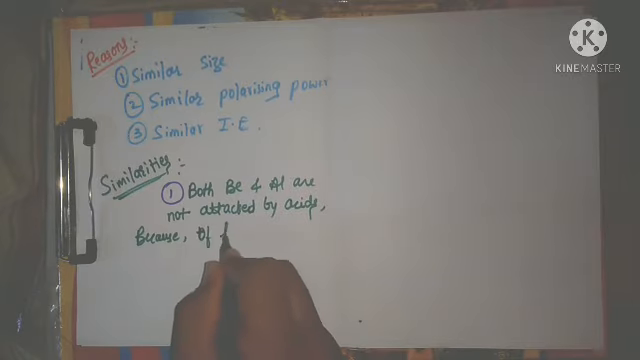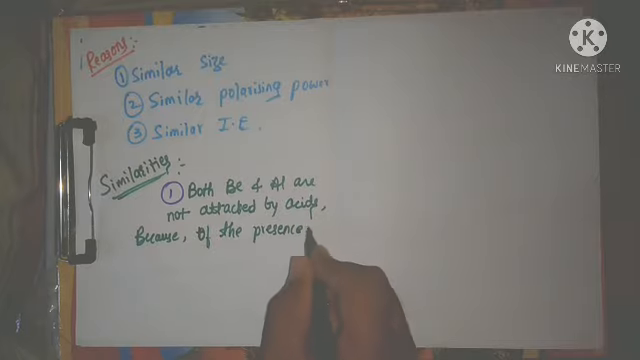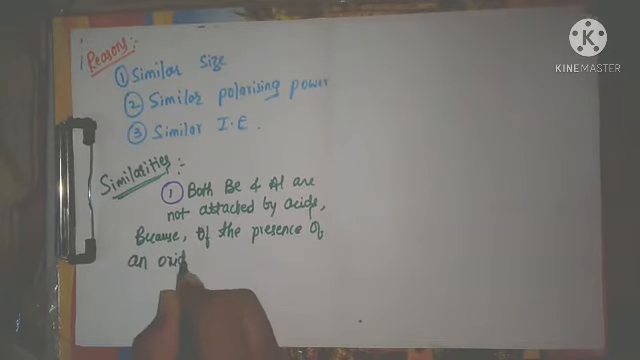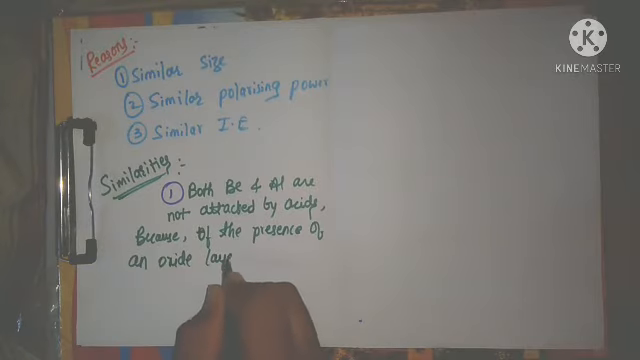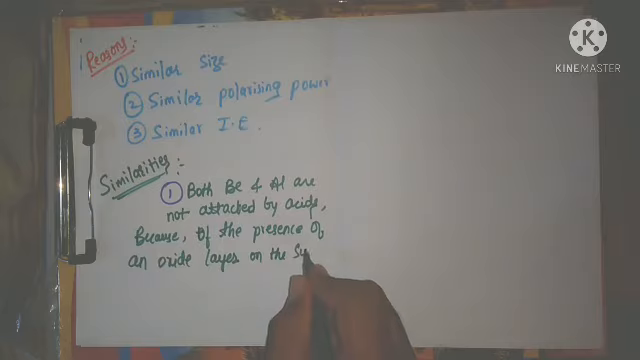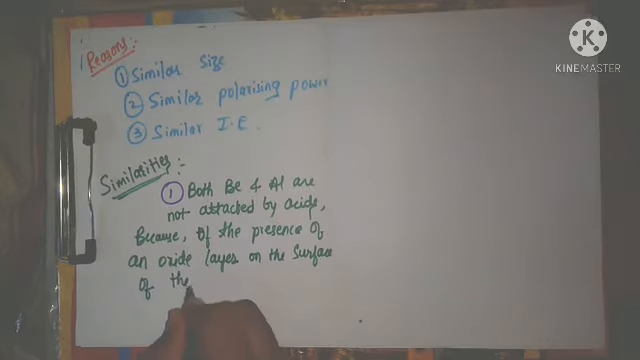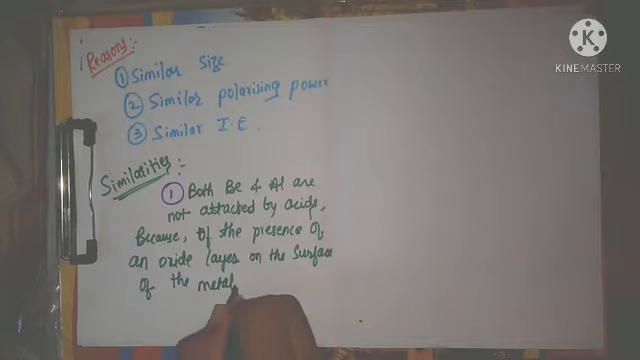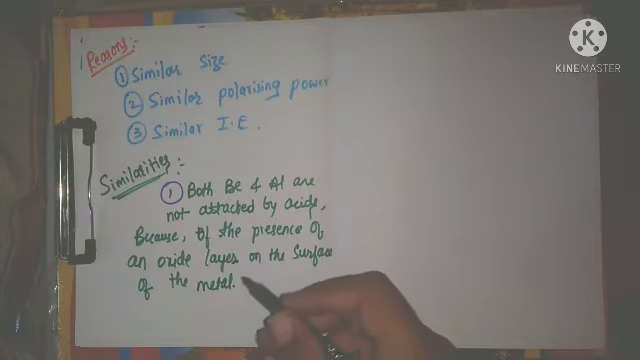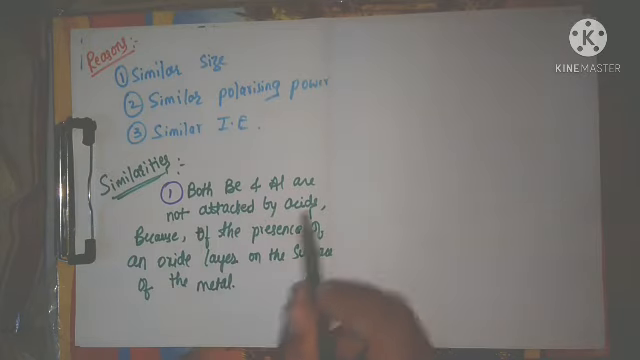Because of the presence of an oxide layer or film on the surface of the metal, they are not reacting with the acids. What is the similarity? Both beryllium and aluminum are not attacked by the acids.